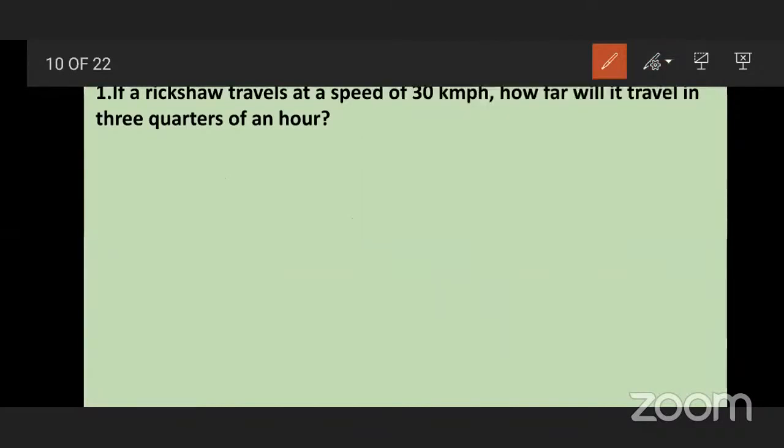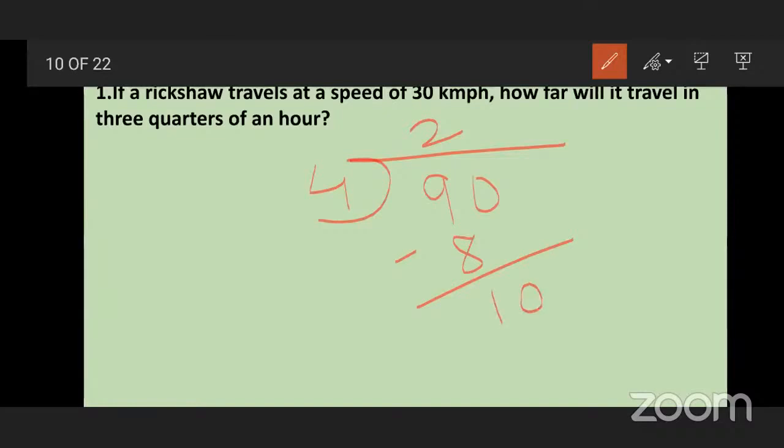Now see, we will divide it here. 90 divided by 4. In 4's table, 9 is there? No. So what we have to do? Which number we have to take? 8. So 4 2s are 8. Now we have to minus it. 9 minus 8? 1. 1 remains. This 0 will come down.